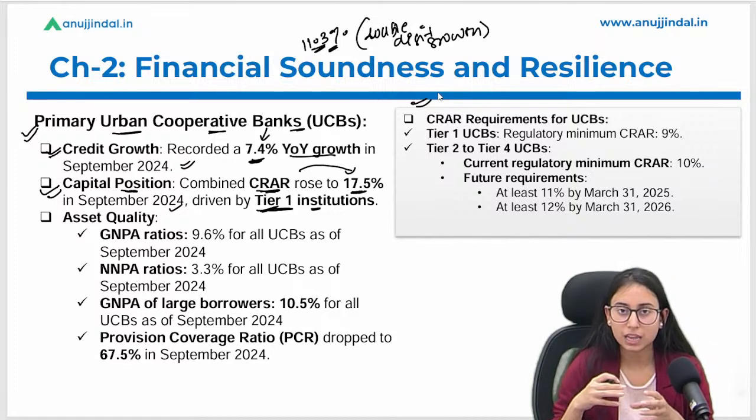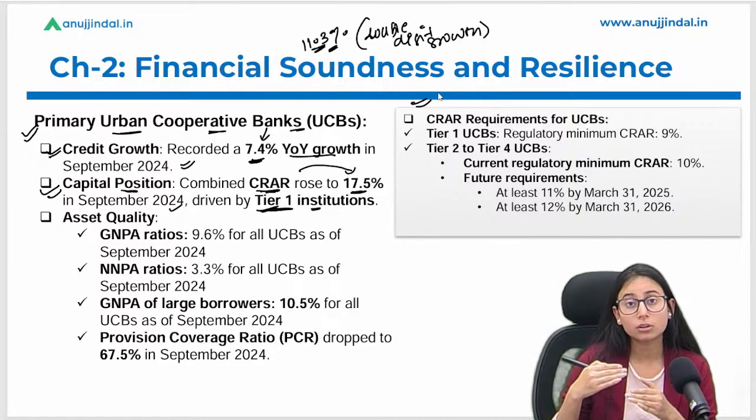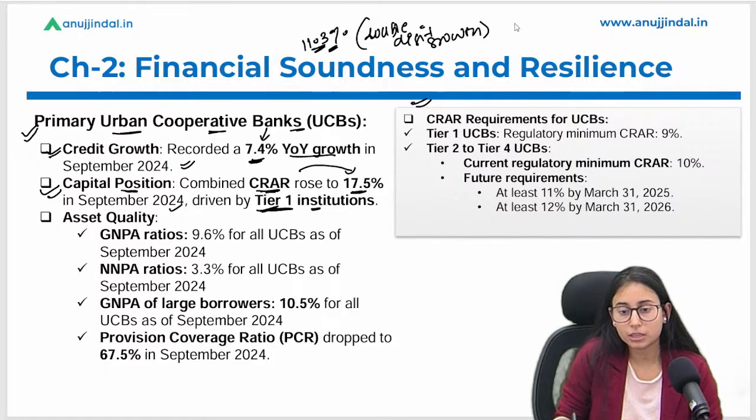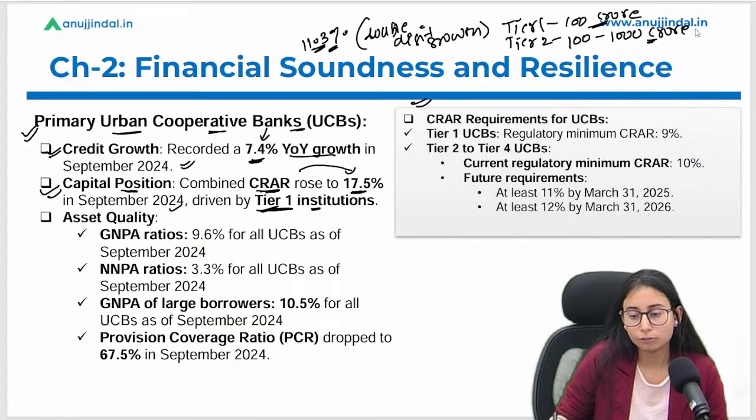So the classification of UCBs is based on tier 1, tier 2, tier 3 and tier 4. And how are they categorized? They are categorized based on the deposits they have. The more deposits they have, the higher the tier category. Suppose in the tier 1 category there are UCBs that have 100 crore rupees or less. Under the tier 2 category there are those with 100 to 1000 crore of deposits.